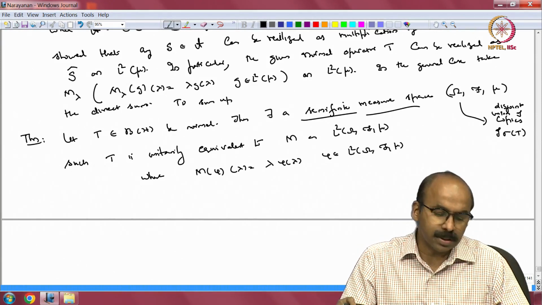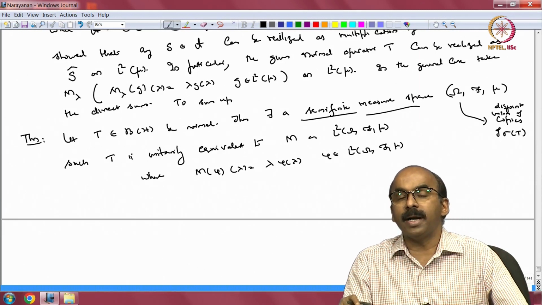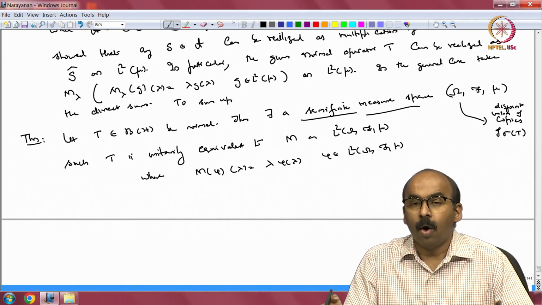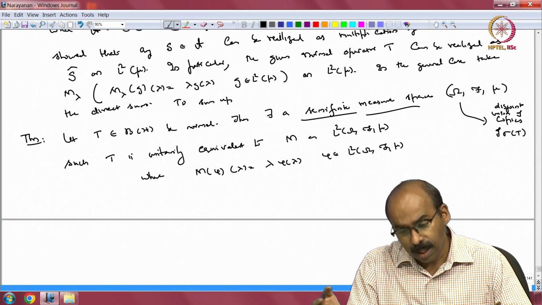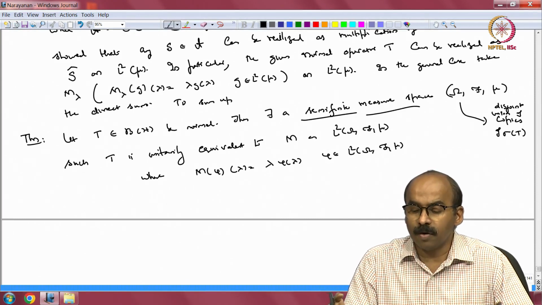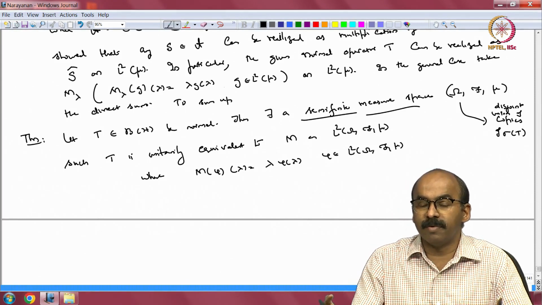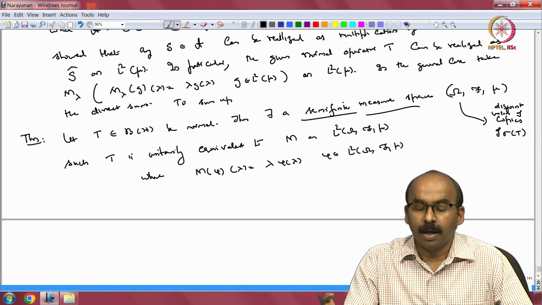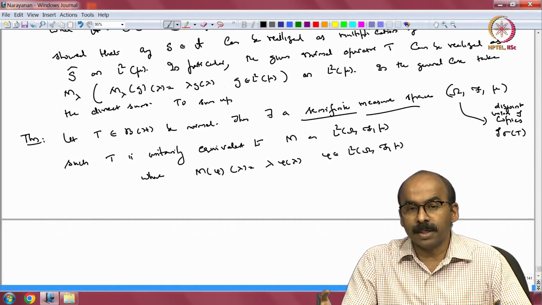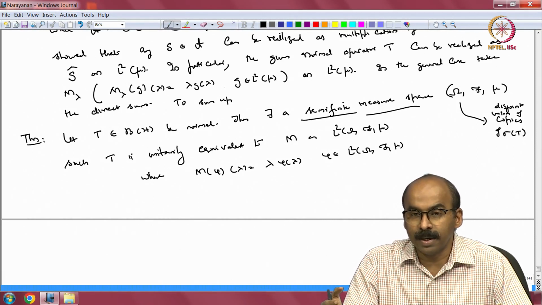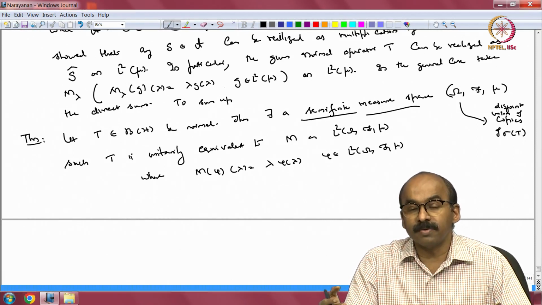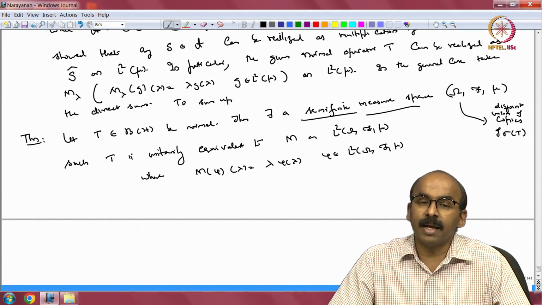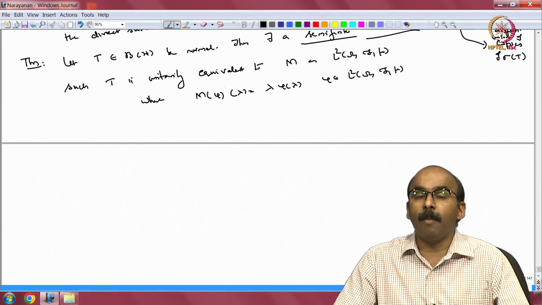So this is how you think of the spectral theorem: all the normal operators are precisely multiplication by z or multiplication by lambda on an L2 space. And if your Hilbert space is separable, you can think of this as a finite or a probability measure in fact. So model normal operators are precisely multiplication by lambda or multiplication by z on some compact subset of the complex plane, on an L2 space with respect to a probability measure. These are your normal operators, and essentially everything can be deduced from this form of the spectral theorem.